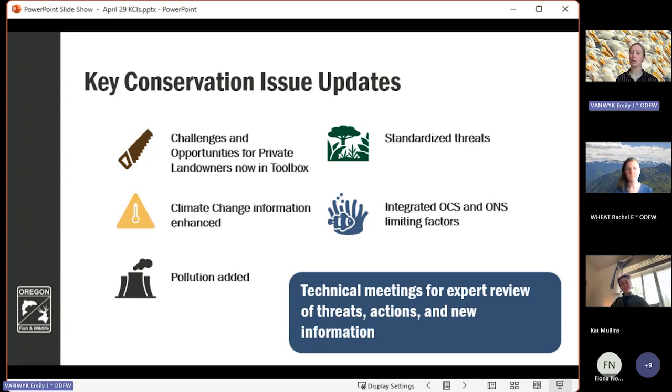We're also moving the information in what used to be a KCI, the challenges and opportunities for private landowners, into the conservation toolbox to really elevate that topic and make that more readily accessible.